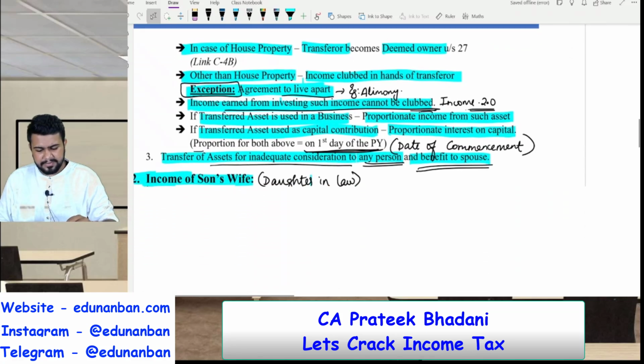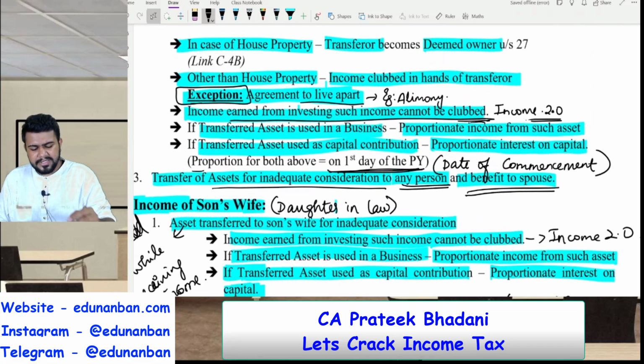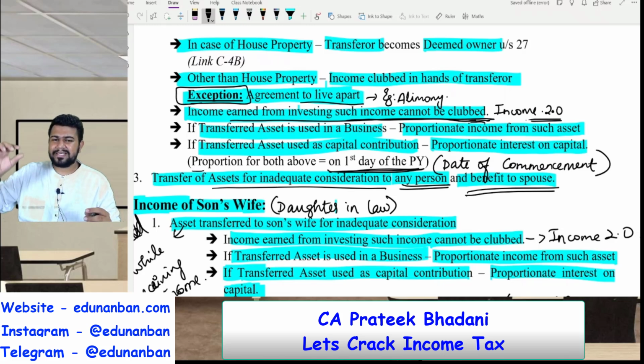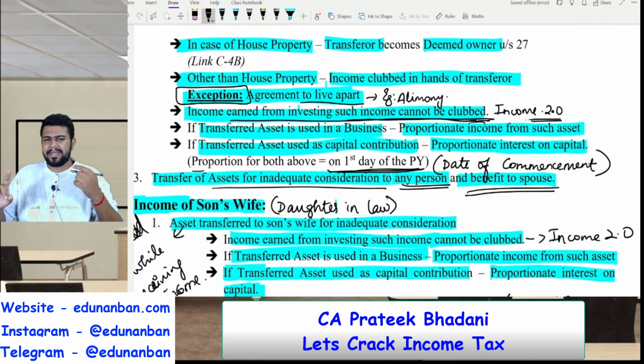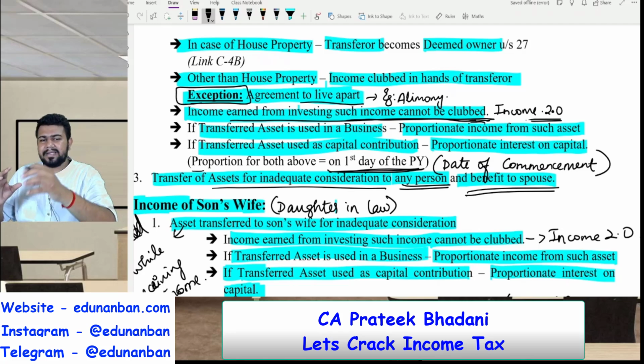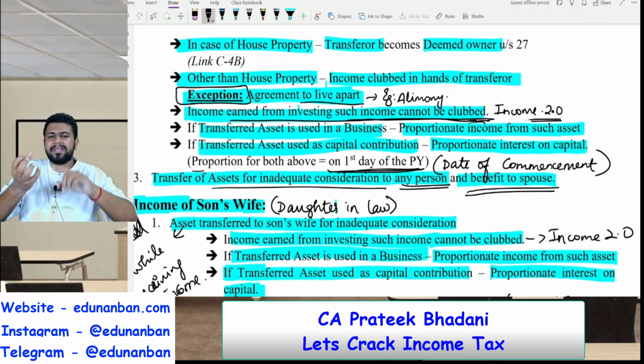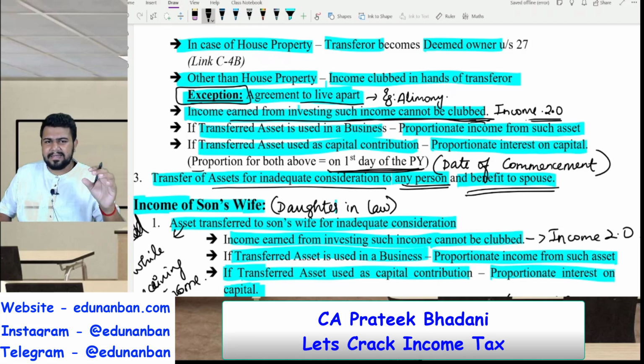Fine. Next. If any income is earned by investing such income, that is income from income. So if I have transferred an asset to my wife and my wife is receiving the income from the asset, it will be clubbed in my hands. Now, that income that my wife receives, she is investing in a fixed deposit and she is receiving interest from the fixed deposit, which is income from income. She is getting an income, from that she is earning even more income. Will this income, that is income 2.0, be clubbed? Answer is no, income 2.0 will not be clubbed.